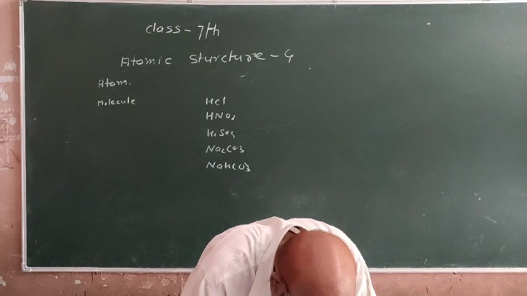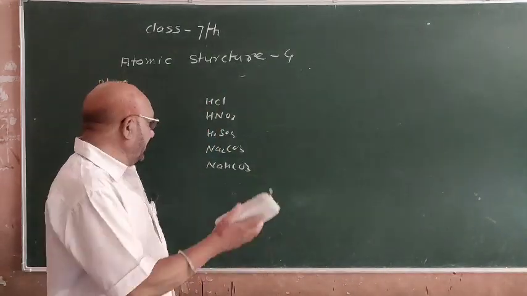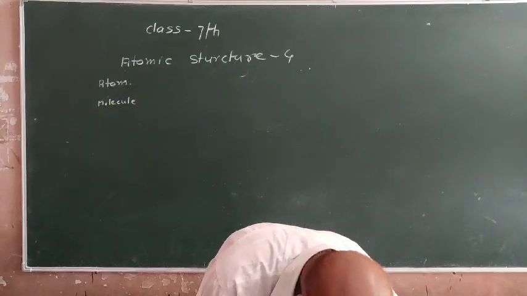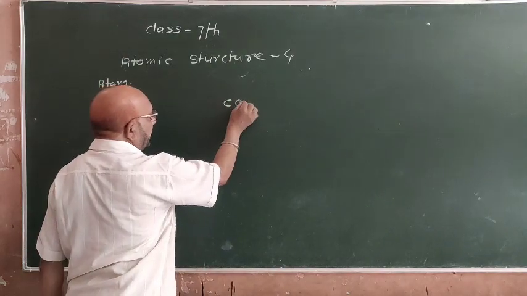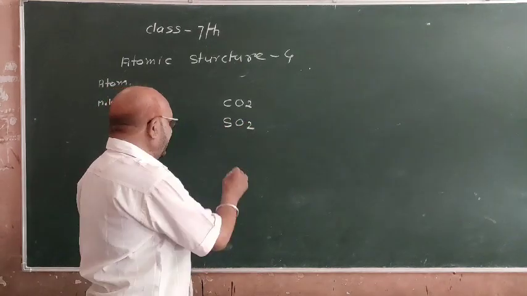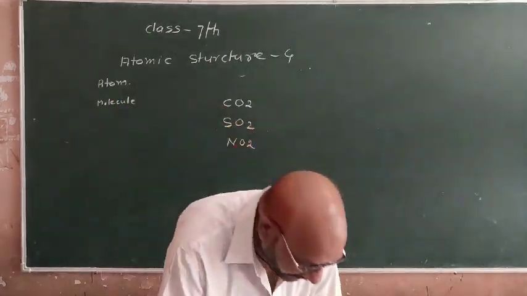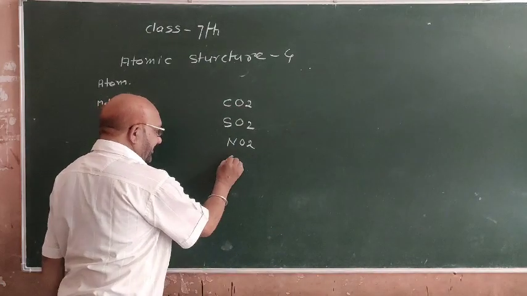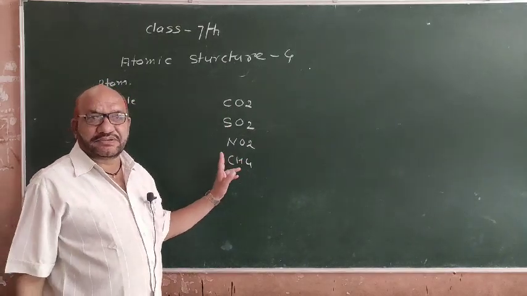Elements of common gaseous compounds. Now we take examples of gaseous compounds. CO2 means carbon dioxide, SO2 sulfur dioxide, NO2 nitrogen dioxide, CH4 methane. These are examples of gaseous compounds.